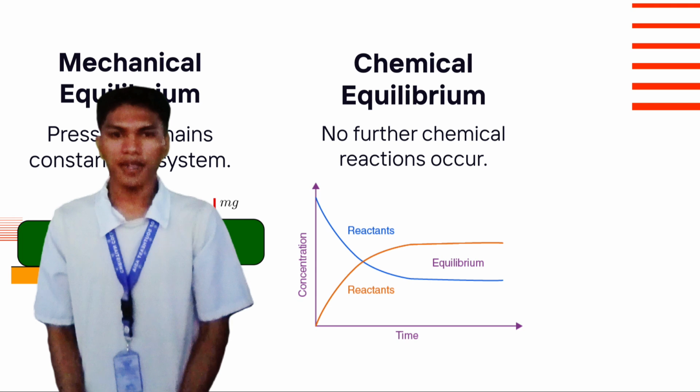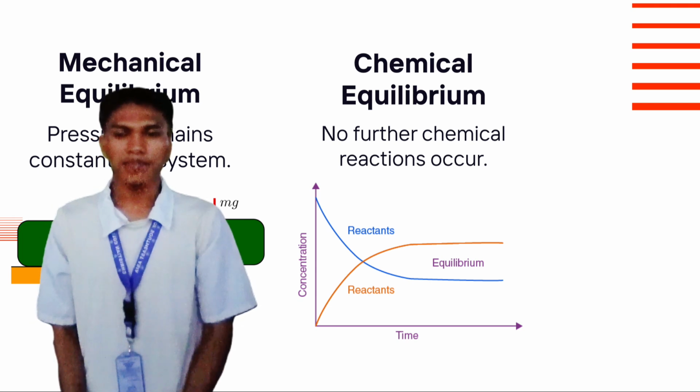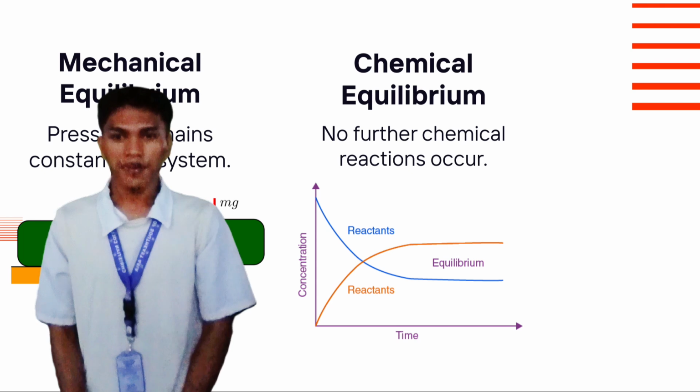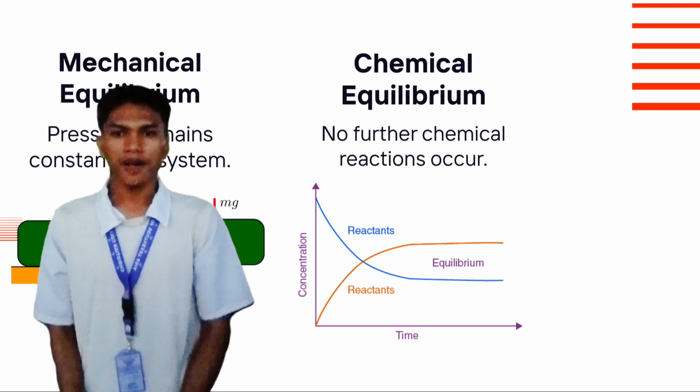And lastly is chemical equilibrium. Chemical reactions stop happening because everything has balanced out. For example, in a closed container, water exists in equilibrium between liquid and solid forms, or in ice at its freezing point. The rate of evaporation, or liquid to gas, is equal to the rate of condensation, or gas to liquid. In carbonated drinks, once the dissolved gas reaches a stable concentration, no more bubbles form.